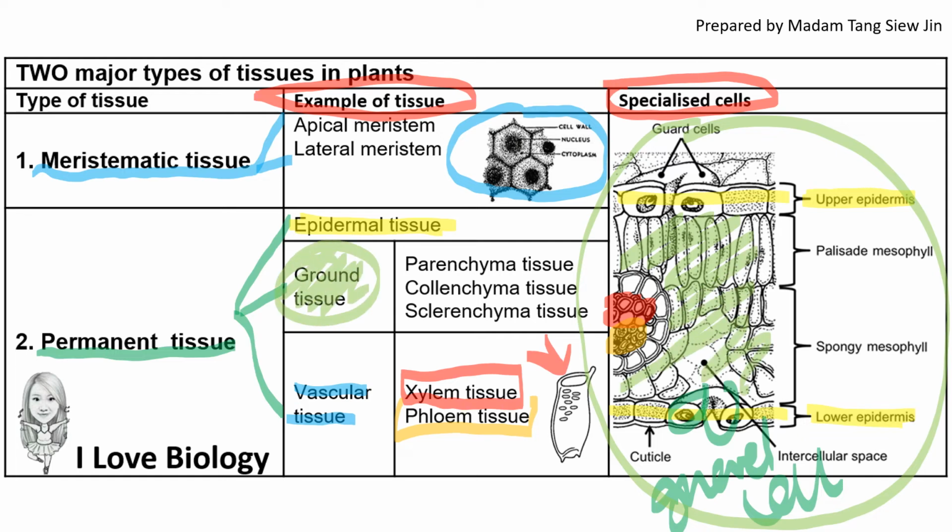So for ground tissue, there are three examples: parenchyma, collenchyma, and sclerenchyma tissue. And here, the palisade mesophyll and spongy mesophyll are examples of parenchyma tissue that undergo specialization. The palisade mesophyll and spongy mesophyll contain a lot of chloroplasts to carry out photosynthesis.